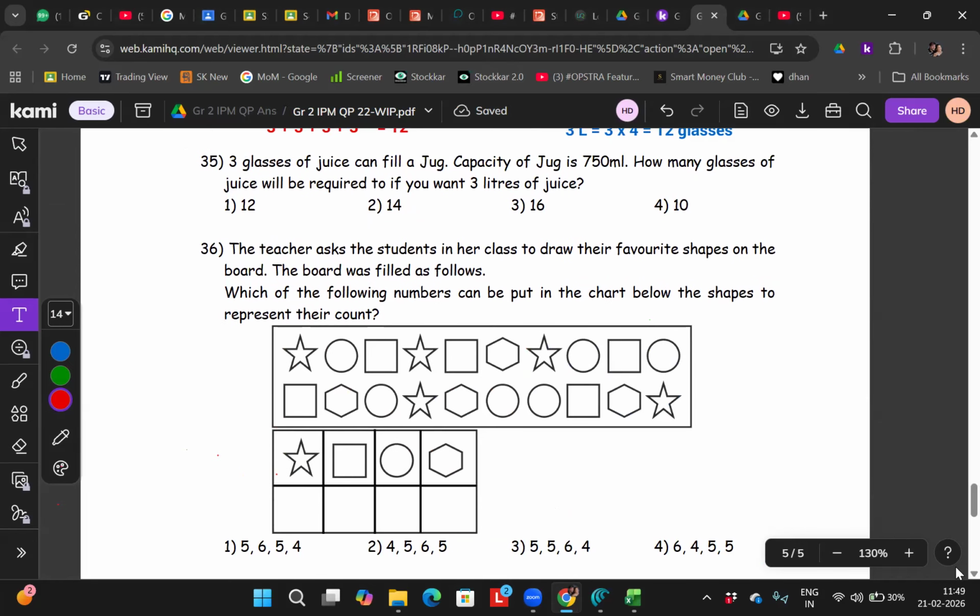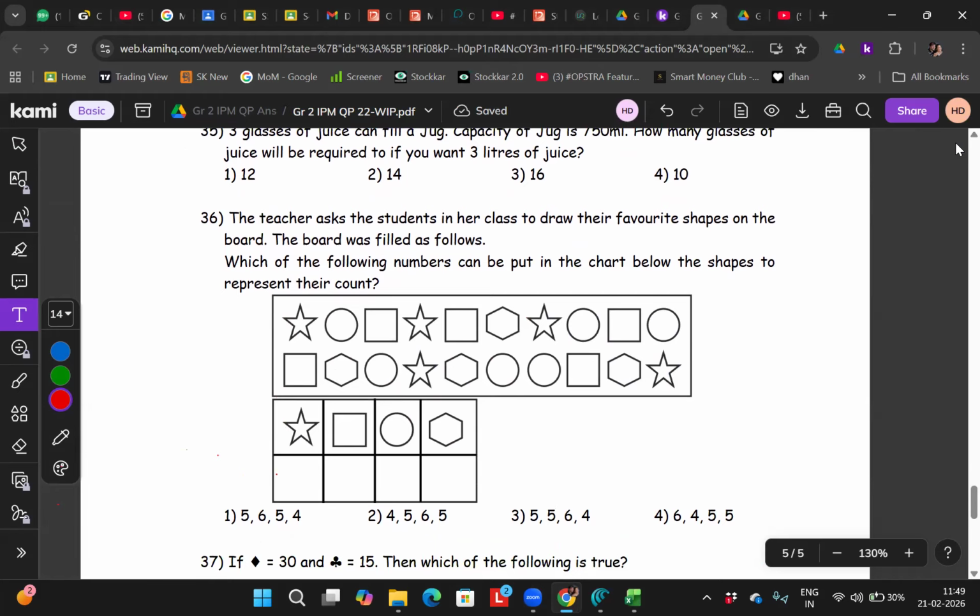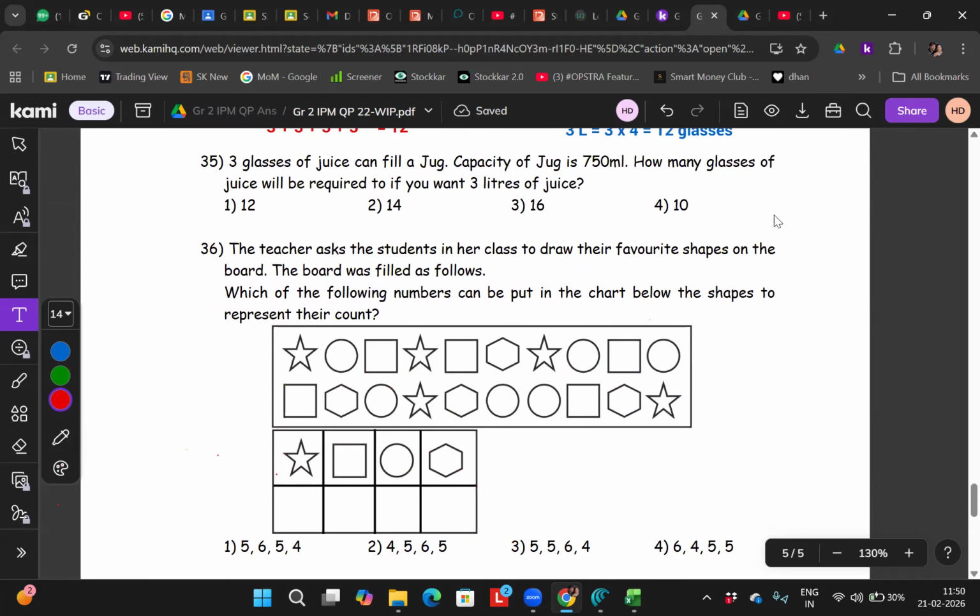Okay, who will read this? Navika, read for me. The teacher asked: 3 glasses of juice can fill a jug. Capacity of the jug is 750 milliliters. How many glasses of juice will be required if you want 3 liters of juice? Very good.